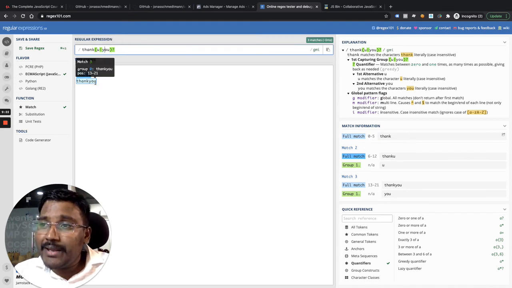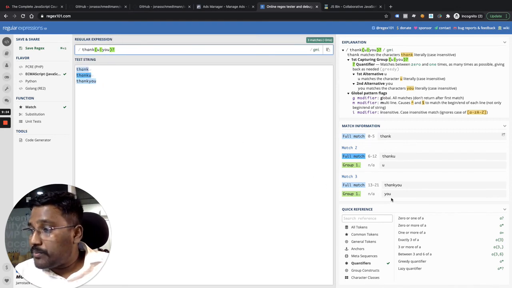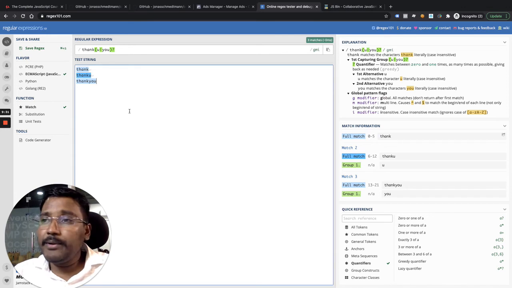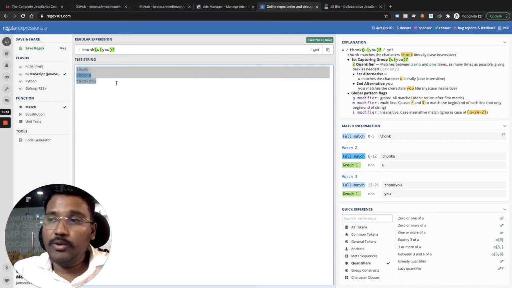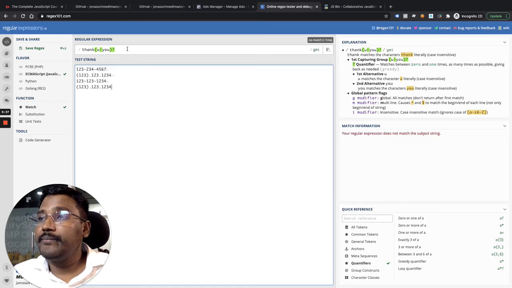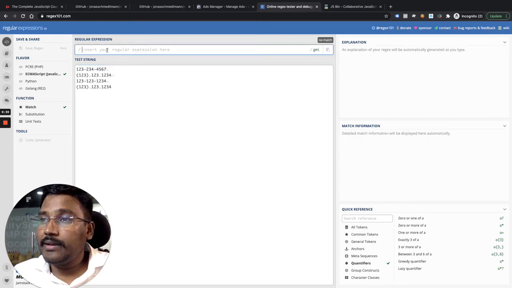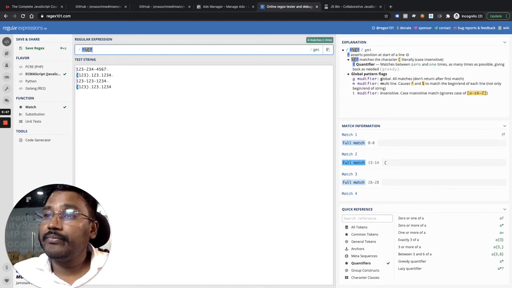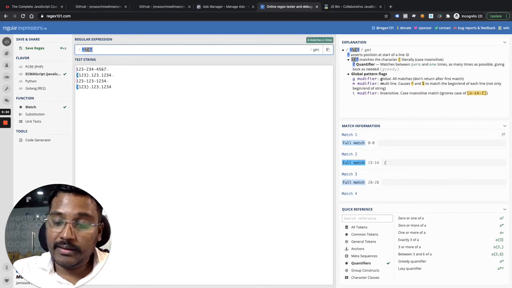Now when you is there, it is matching you, but the second capture group, in this the capture group is capturing what? You. Why this capture group is important is because, let me go back to my previous example. Right. You see here. Let me write it again. So, okay, let me put caret. Type. It is optional. Right. And then I can put something in D, and then I can put T.